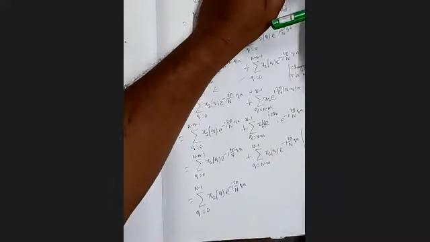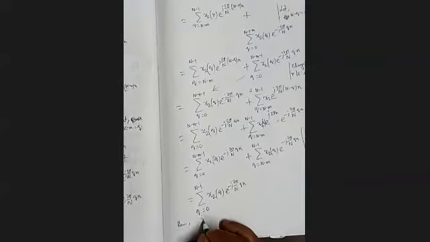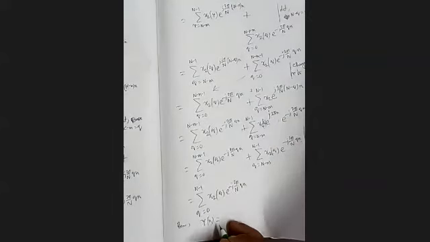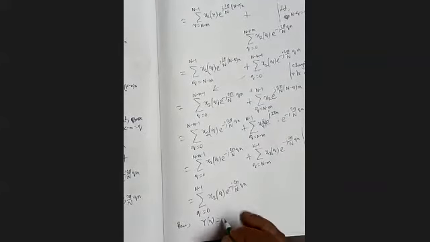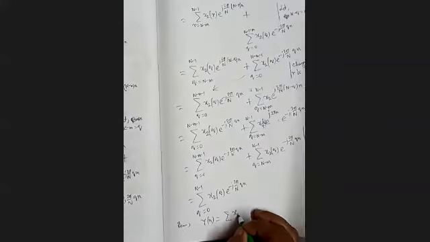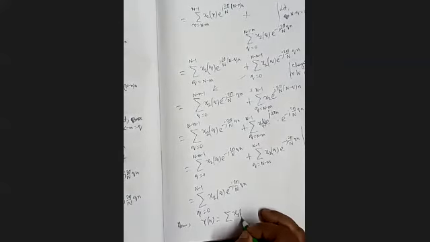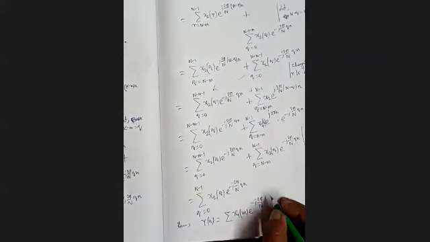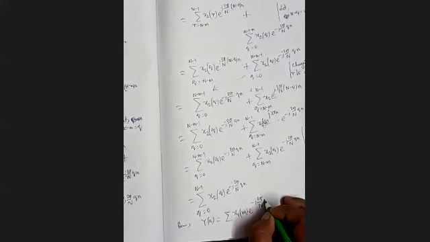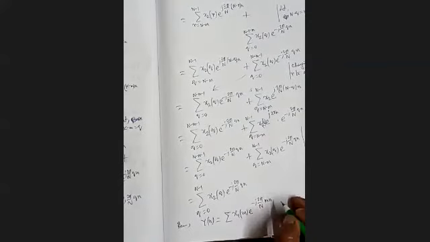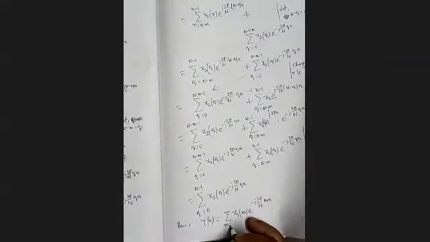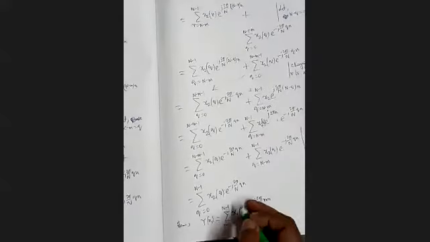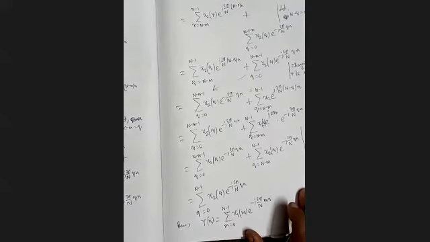Hence x1 m e to the power minus j 2 pi by n m n, m varying from 0 to n minus 1.